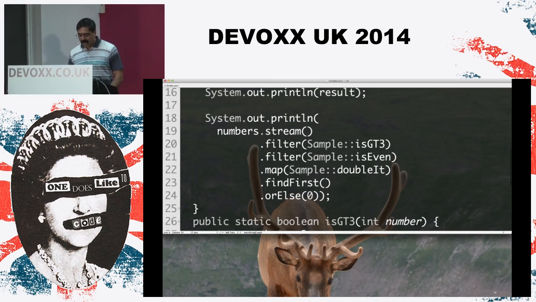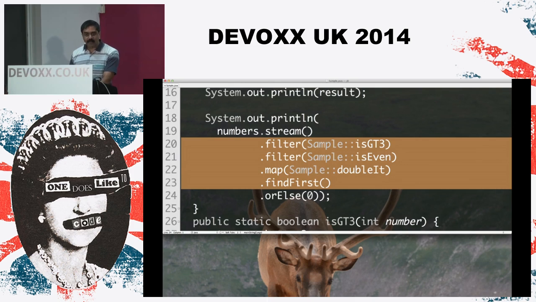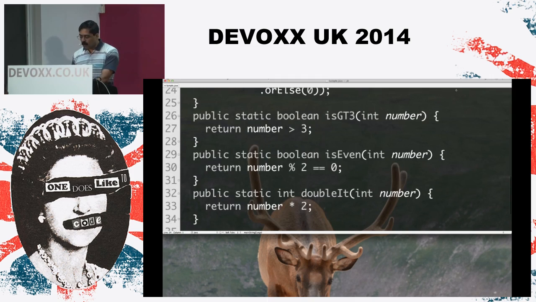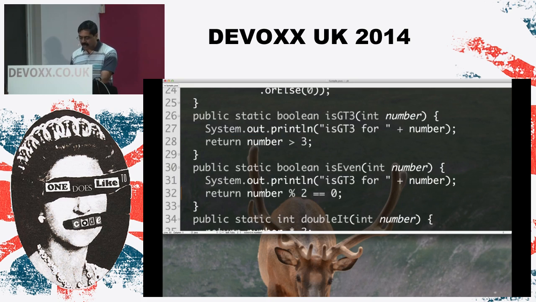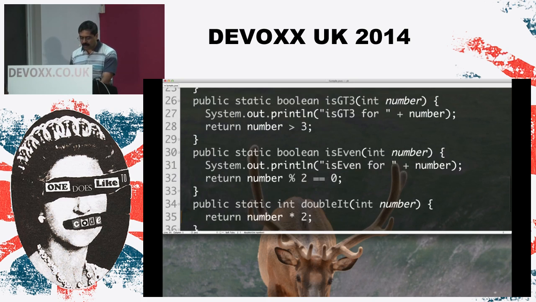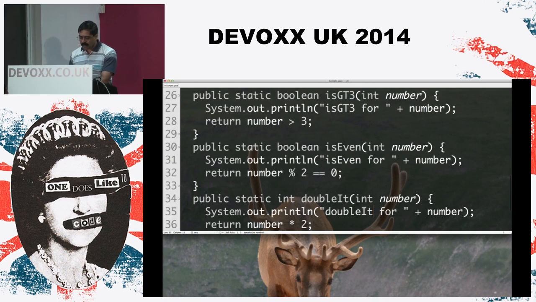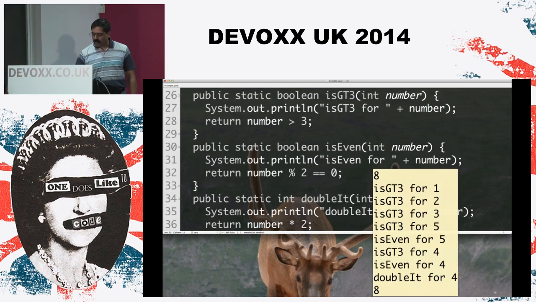But in this case, to the human eye, the stream looks like a lot of wastage, but thankfully it is not. Let's take a look at an example real quick. If we go back here and say output, I'm going to print the number right here for is greater than 3. I'm also going to do the same thing for is even, and then finally for double it. Let's go ahead and run this code right now and take a look at what the output is.